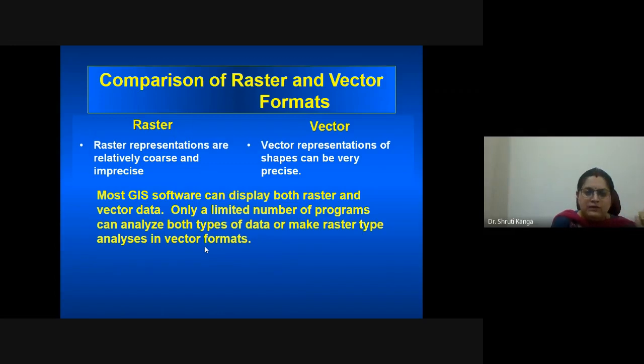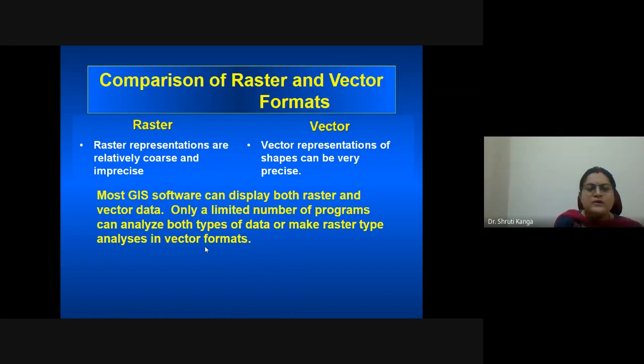But the GIS softwares can display both the raster and vector data sets, and only a limited number of programs can analyze both the types of data or make raster types of analysis in vector formats. Okay, so every data has its own properties.